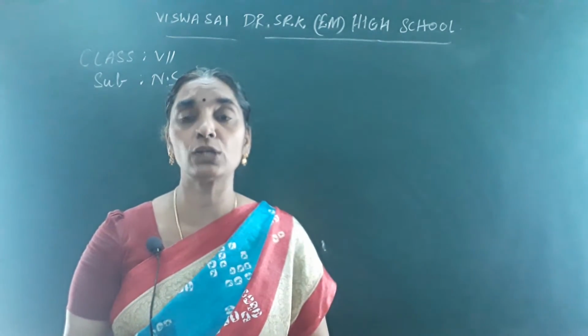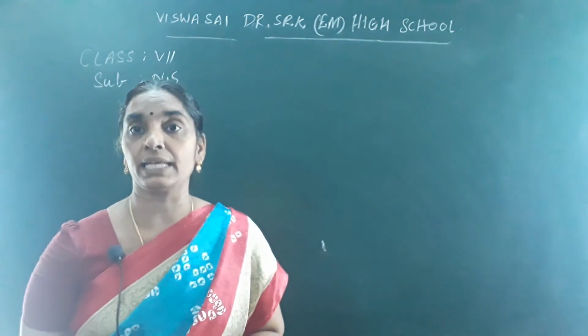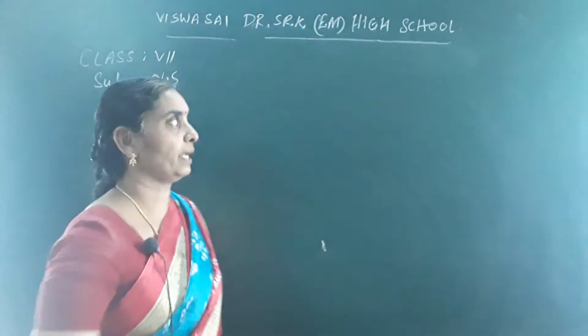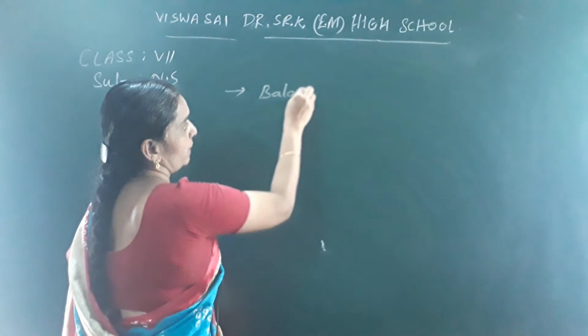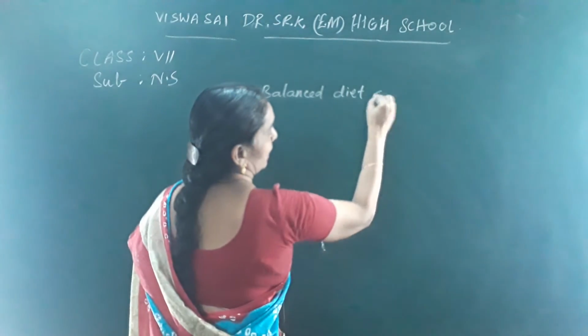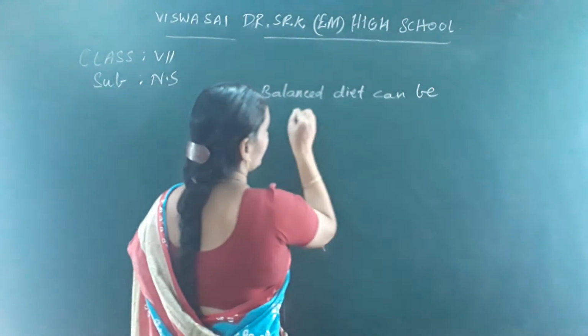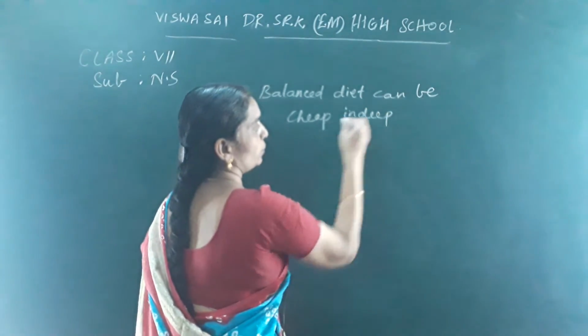It is very cheap indeed. So a balanced diet can also be a cheap one. That I told you now. Is it? A balanced diet can be cheap indeed.